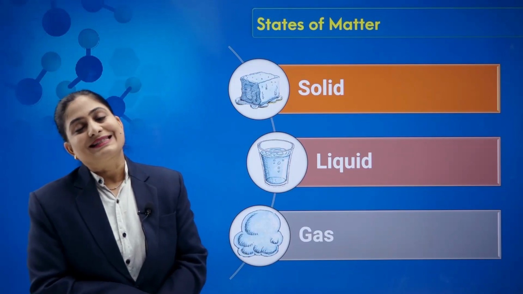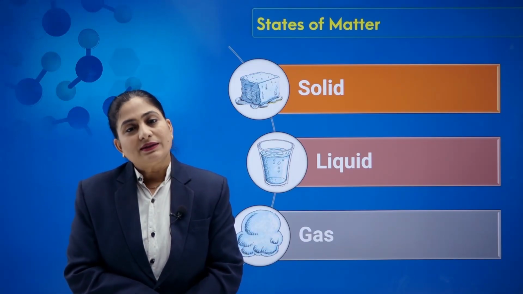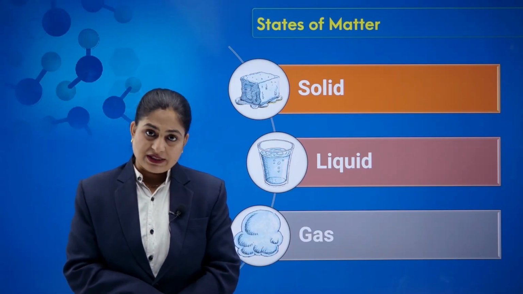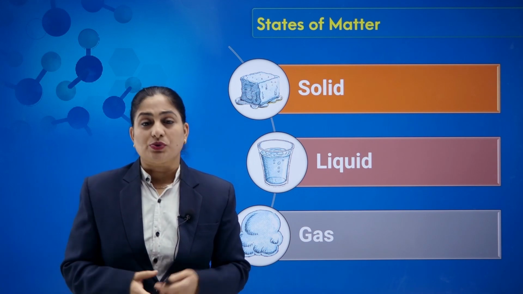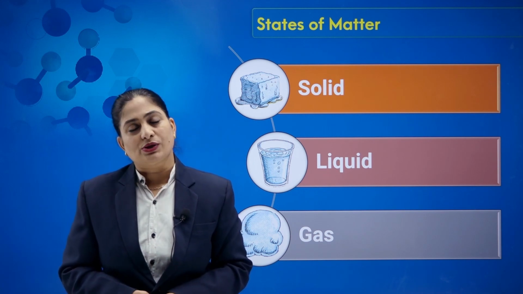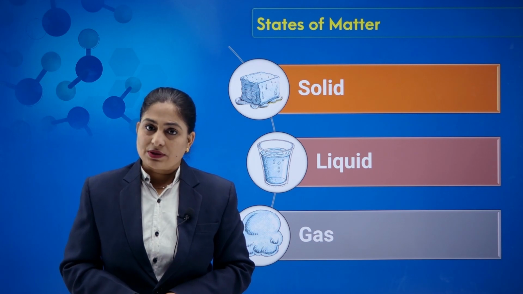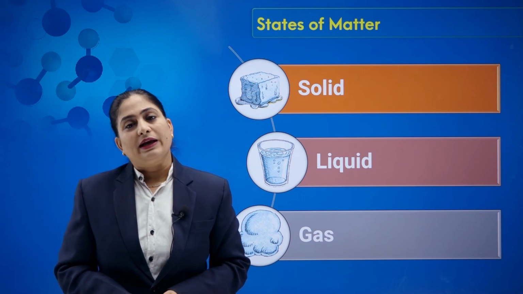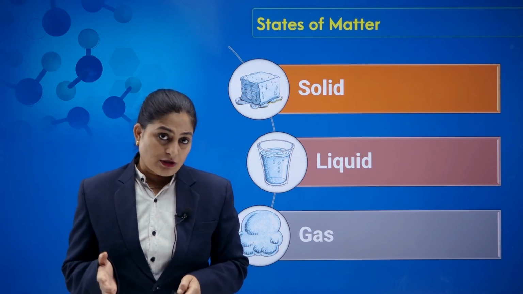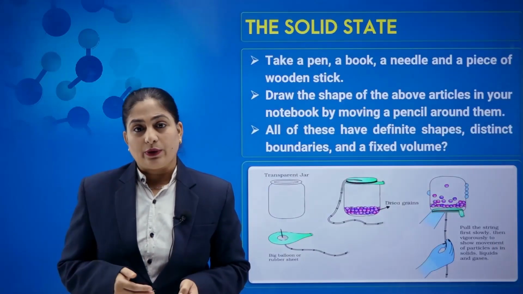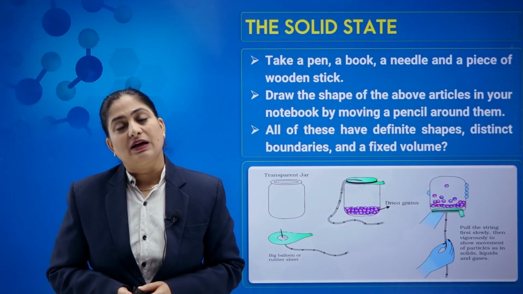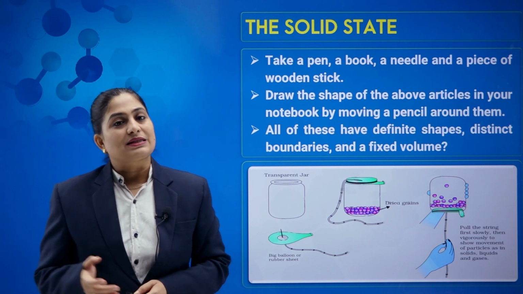Now we'll talk about the states of matter. There are three states of matter on the basis of physical classification. Here we are going to discuss in this chapter, and at the end we'll talk about two more types. So first we'll talk about solid, liquid and gas. We know that states of matter are solid, liquid and gas, and this is nothing but the physical classification. So let us discuss these one by one.